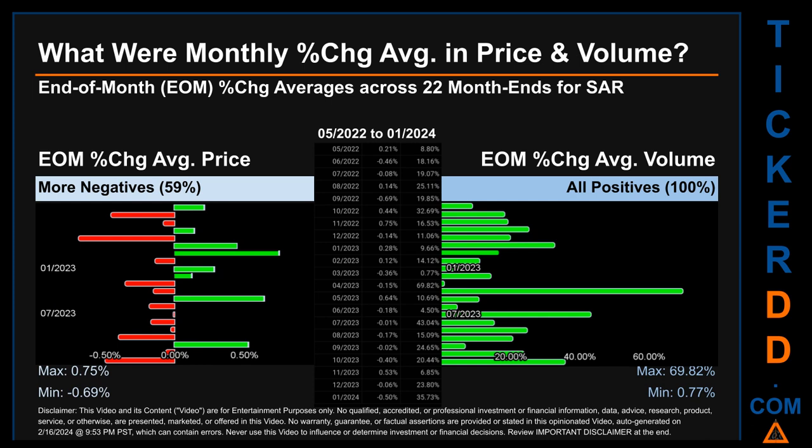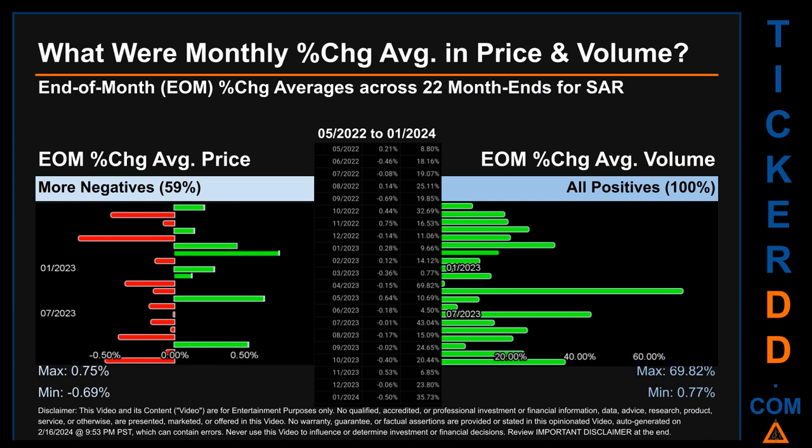What were end-of-month percentage change averages in price and volume for SAR? The monthly average of percentage change, in price and in volume, were calculated for each of the 22 month ends. That calculation took daily percentage changes and averaged them for each given month. If a month end came out negative, then it means that the month summarily saw a negative change.